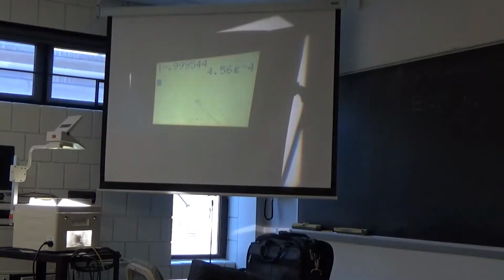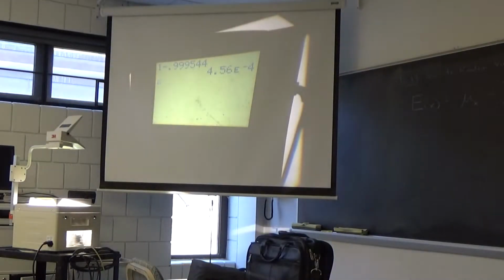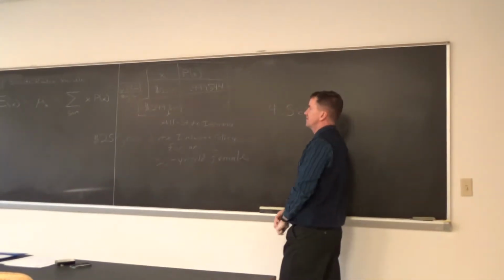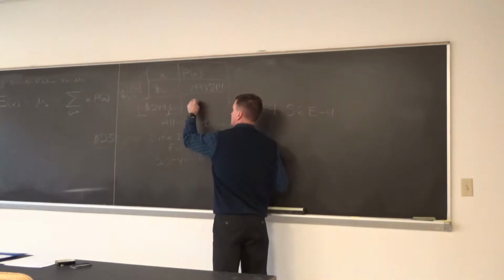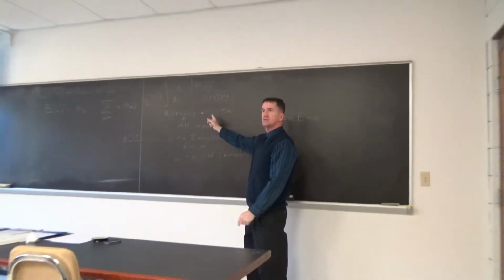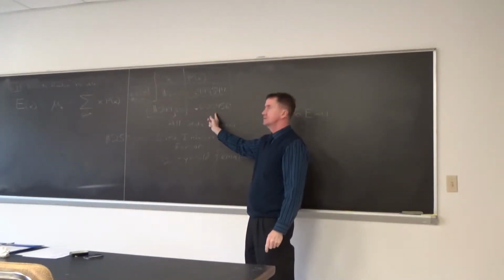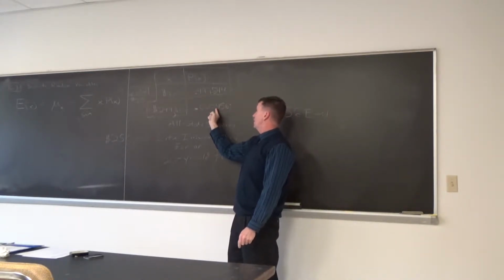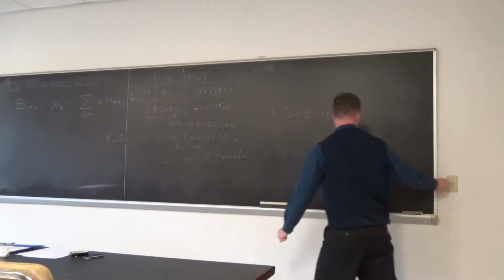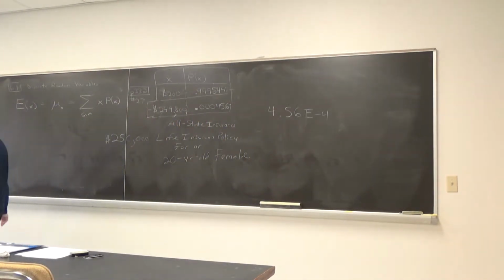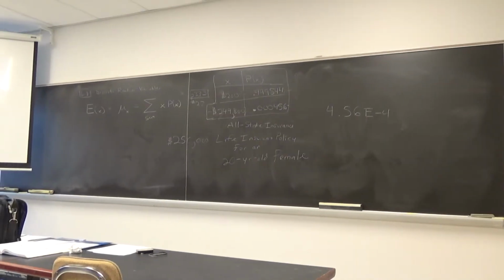These are the numbers that are going to start coming up more often. 4.56 E negative 4. How can I write that as a decimal? 0 point, put a point, then 3 zeros, then a 4. We can check this: 0.000456 is 4.56 E negative 4, because the decimal point was right here, and you notice it moved 1, 2, 3, 4 places. Cool. Let me hit the light so we can see that. So hey, if it was E negative 5, wouldn't there be 4 zeros? Good. There you go. I know a lot of you like to write it that way.